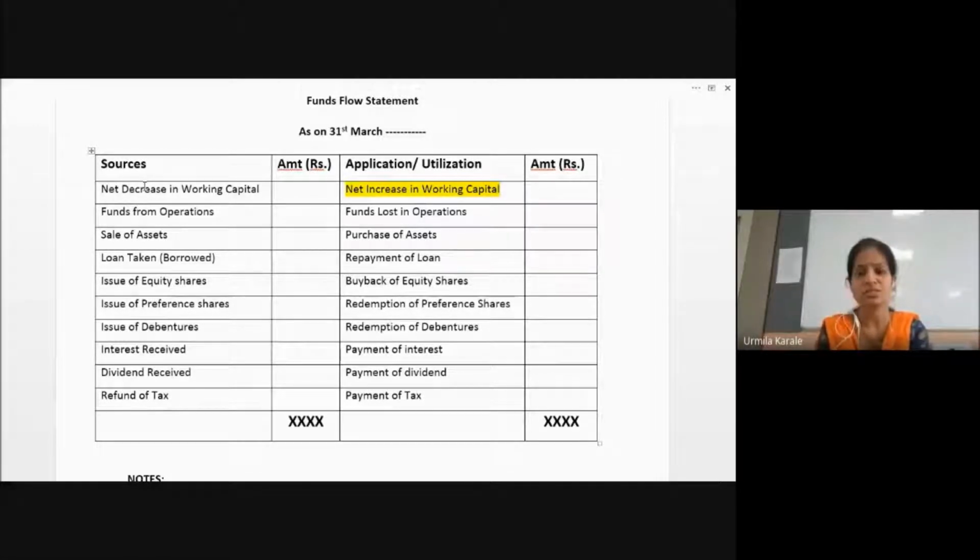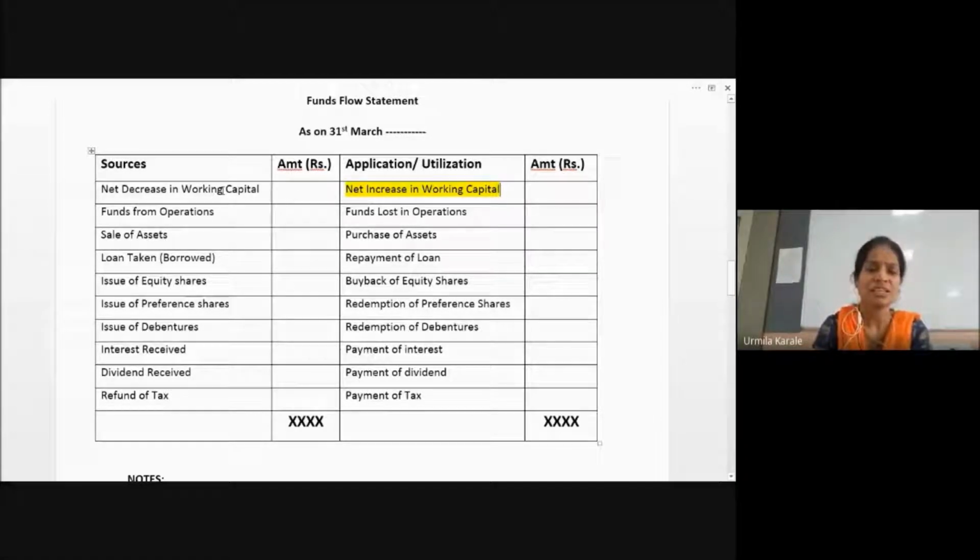Reduced means this 50,000 you may not require this year. So that 50,000 you can save and use for some other purpose. That is something like having a source. So your money saved on working capital will be a source for you, and you can use this money for some other purpose. I'm talking about the 50,000 which has decreased, not the entire amount.